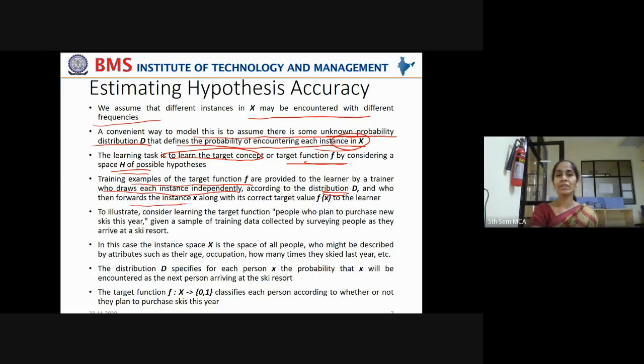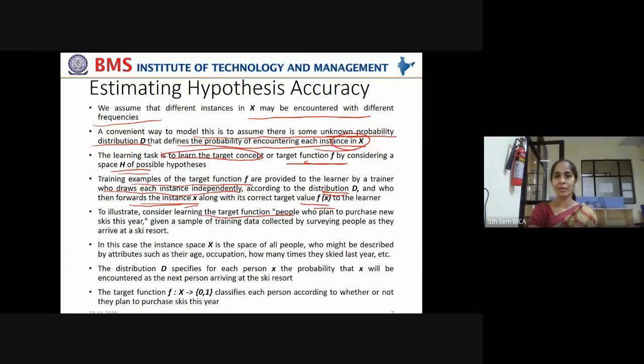And the trainer then forwards the instance small x, that is each training example, along with its correct target value f of x to the learner. Got it? Now we are supplying one training example and its target label to the machine learning model. And we assume that none of the training examples have dependence on the other training examples. They are all drawn independently. Okay, now to illustrate, consider learning the target function.